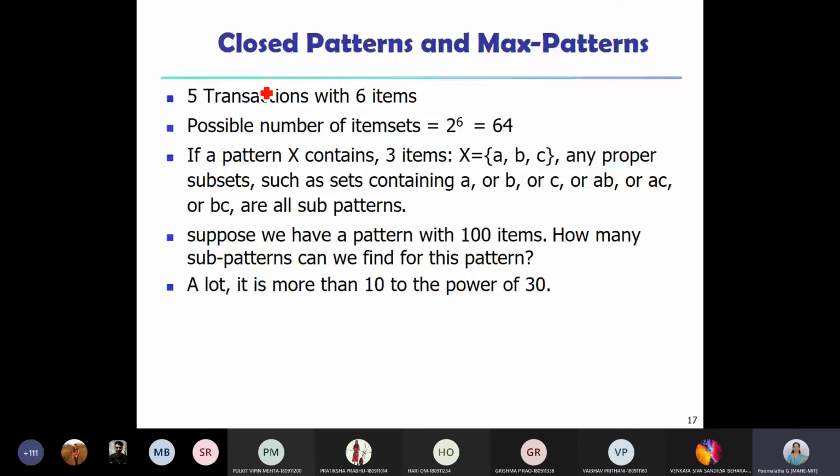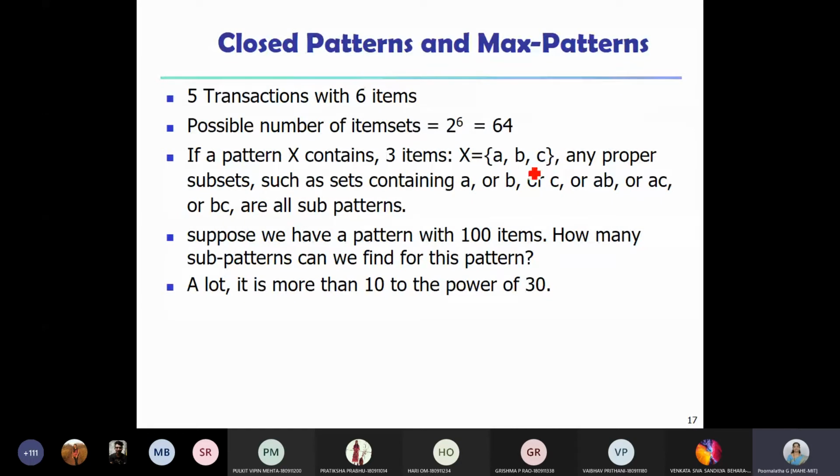Suppose I say that I have 5 transactions and the number of items is 6. What are the possible number of item sets? It is 2 power 6, right? These are the possible ways. Let us take a simple example of 3 items.